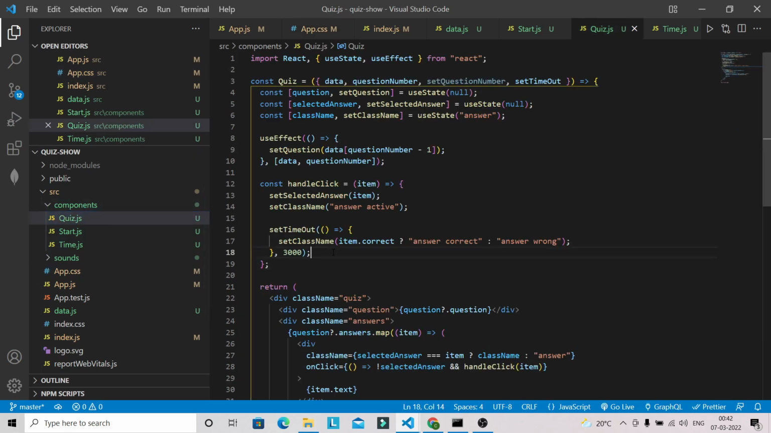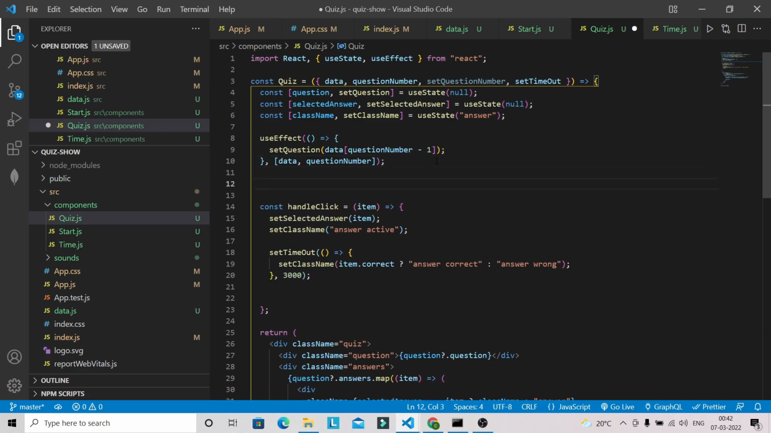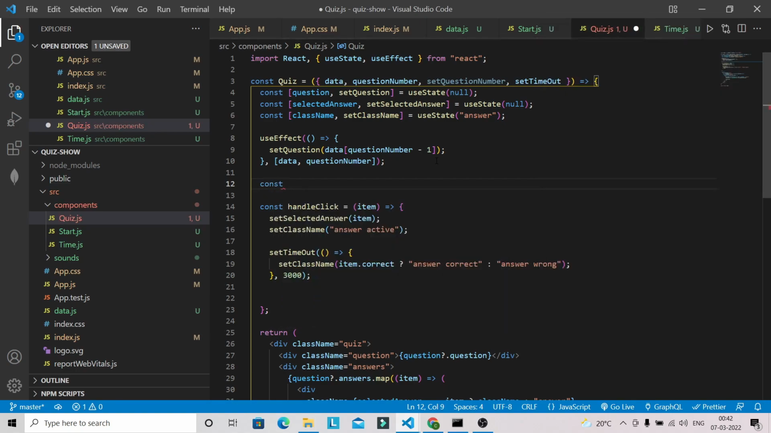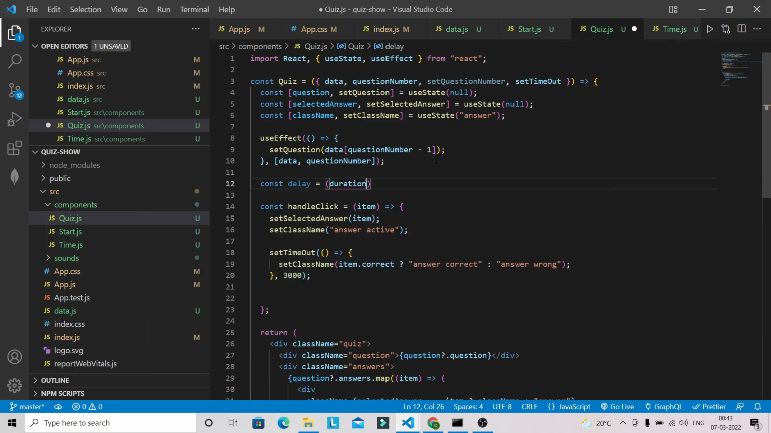So here I'm going to use set timeout again. Inside this handle click, I'm going to use set timeout a couple of times. So I'm going to create one helper function for this set timeout. So what I can do here is have const delay equal to duration. So duration is nothing but this one, okay, and callback.